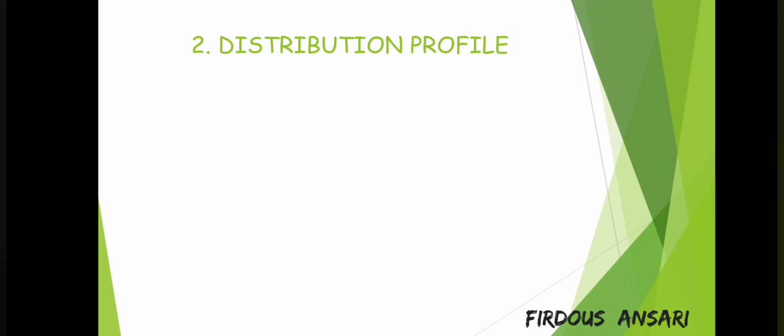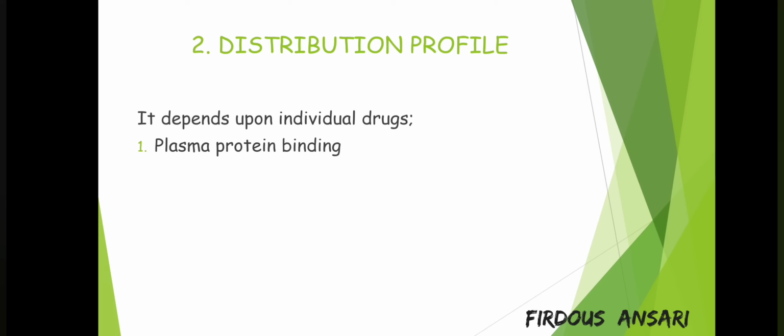Next, we'll check out the distribution profile. Distribution mainly depends upon individual drugs' plasma protein binding, tissue binding, and lipid solubility. Now suppose these are plasma proteins like albumin. Albumin is a kind of plasma protein, and albumin is mainly synthesized in the liver.